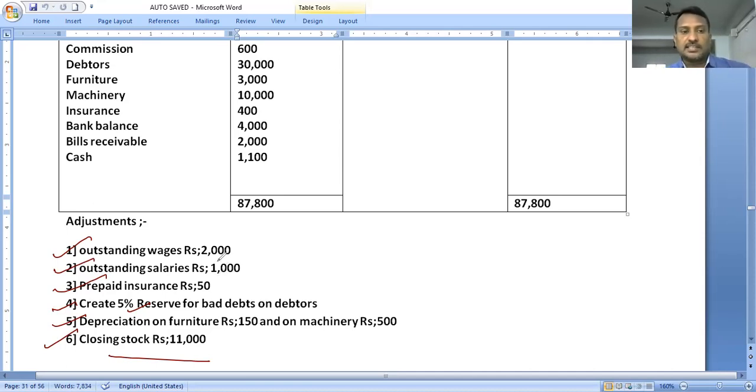As we discussed in the last classes, whatever items have an adjustment, put some mark. I am marking the contents in the trading account here.